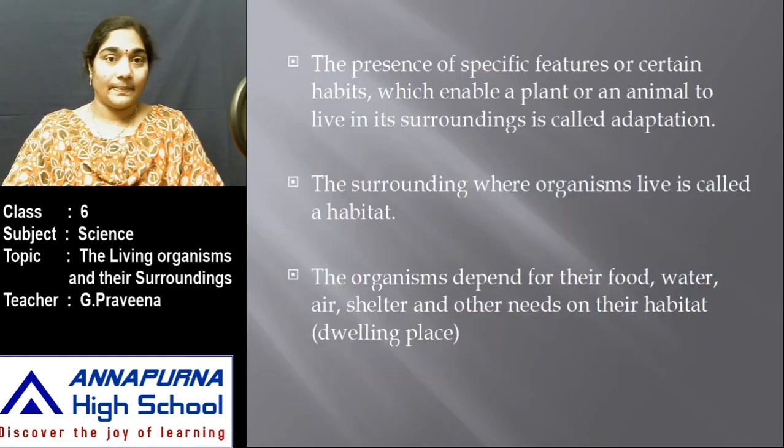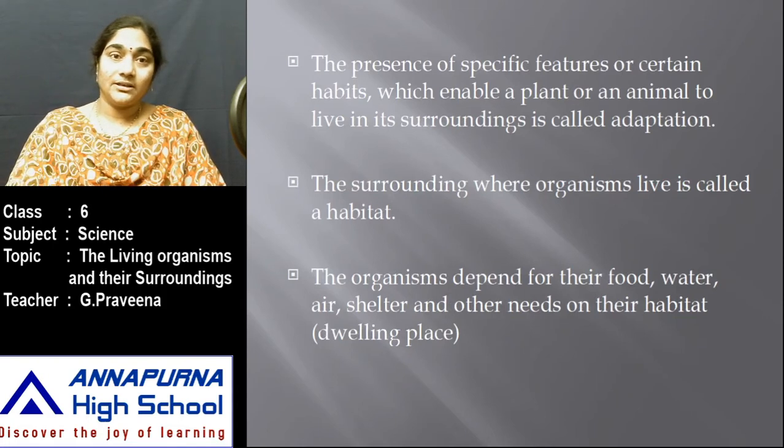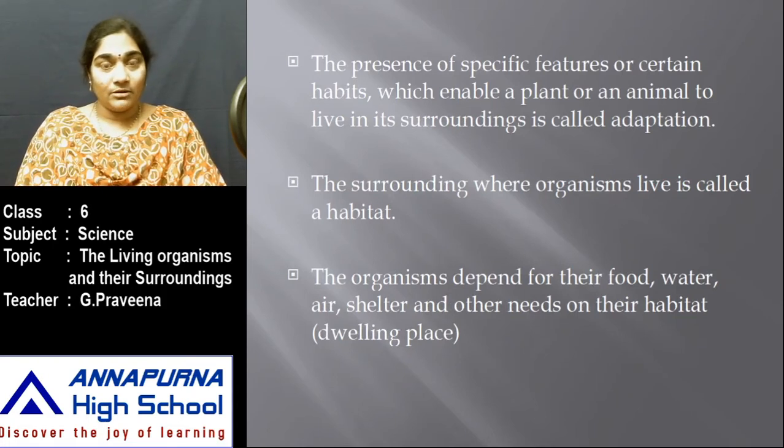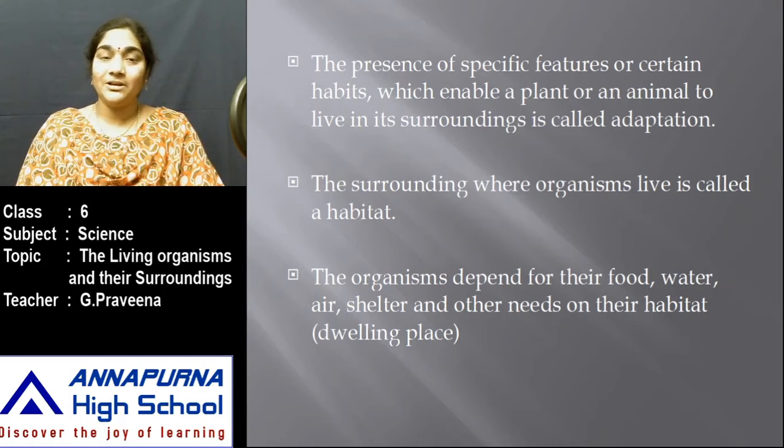Okay, so here it may be a camel or a fish which is living in water, where they have specific features which enable the camel to live in a desert or the fish to live in water. So the presence of specific features or certain habits which enable a plant or an animal to live in its surroundings is called adaptation.